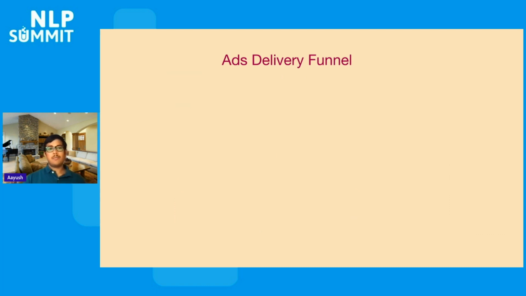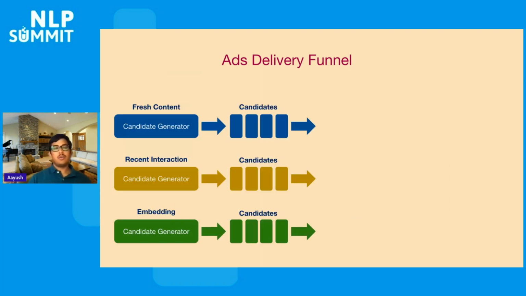Now, also let's look briefly at what a typical ads delivery funnel looks like. A typical ads delivery funnel has many candidate generators, which sift through billions or millions of content items, trying to find the best, most relevant pool of ads that we can show to the user at this point.